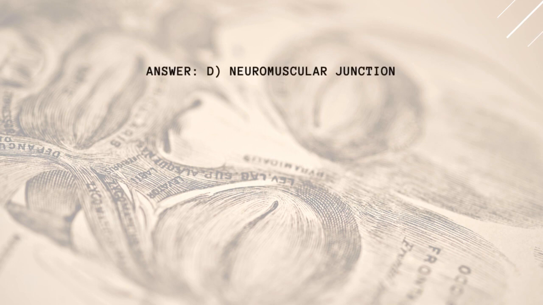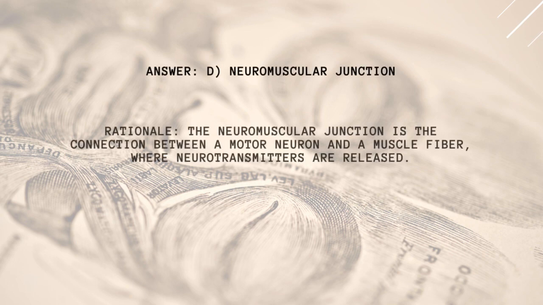Answer: D. Neuromuscular junction. Rationale: the neuromuscular junction is the connection between a motor neuron and a muscle fiber, where neurotransmitters are released.